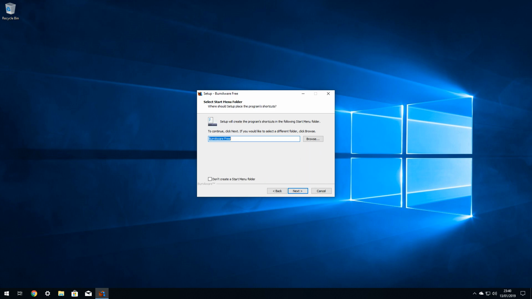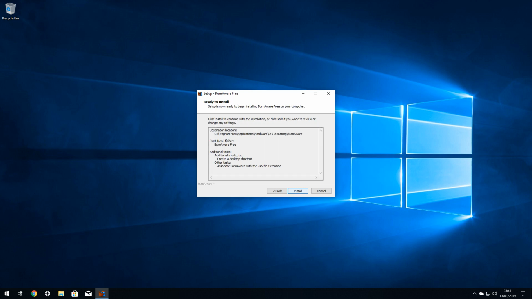We can also create an appropriate entry in the Start menu, or alternatively select the option not to create a Start menu folder, and again we click Next. From the additional tasks we accept the defaults, although we later delete the desktop shortcut and click Next once more. A summary of our choices is presented, and clicking Next begins the installation of the software onto our Windows device.